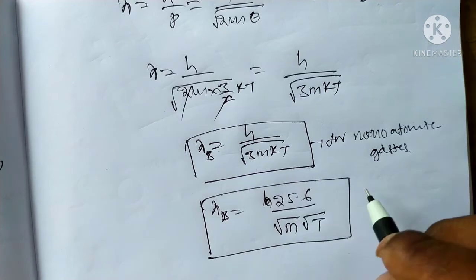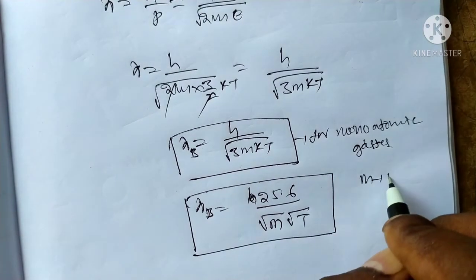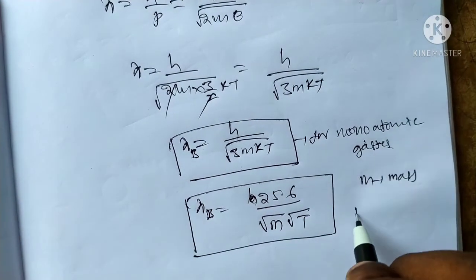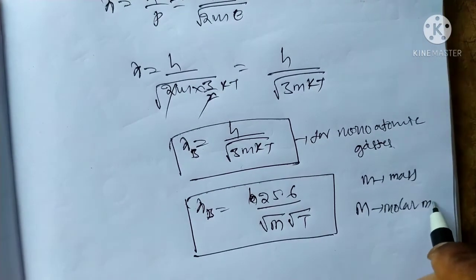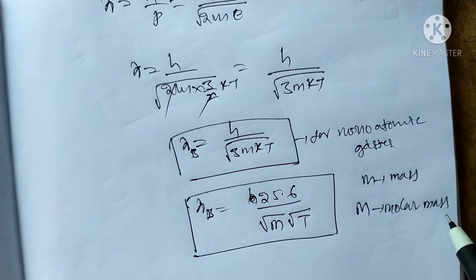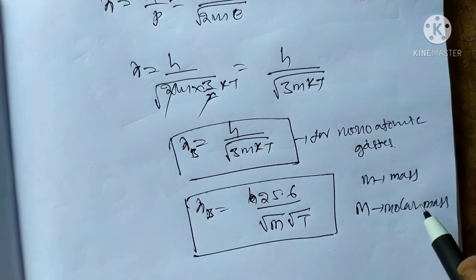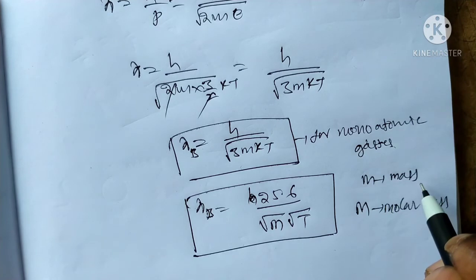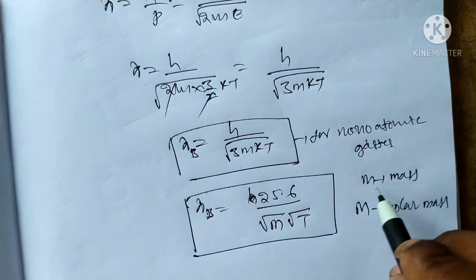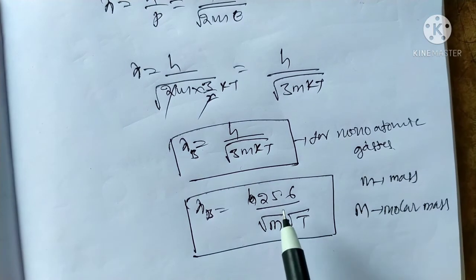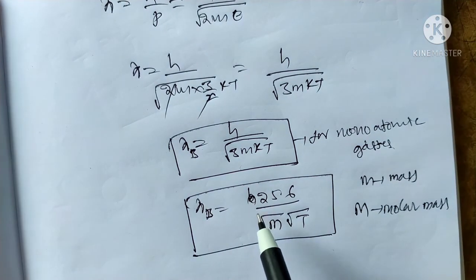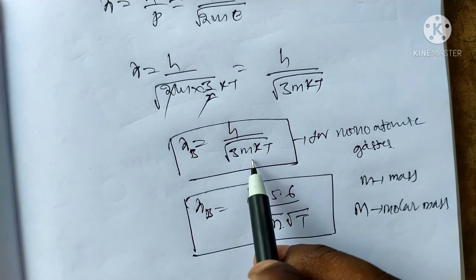Here small m is equal to the mass, and capital M is equal to the molar mass of the particles or atoms. Small m is the mass of the particle or the atom, capital M is the molar mass. Either way, we can get the de Broglie wavelength in terms of molar mass.